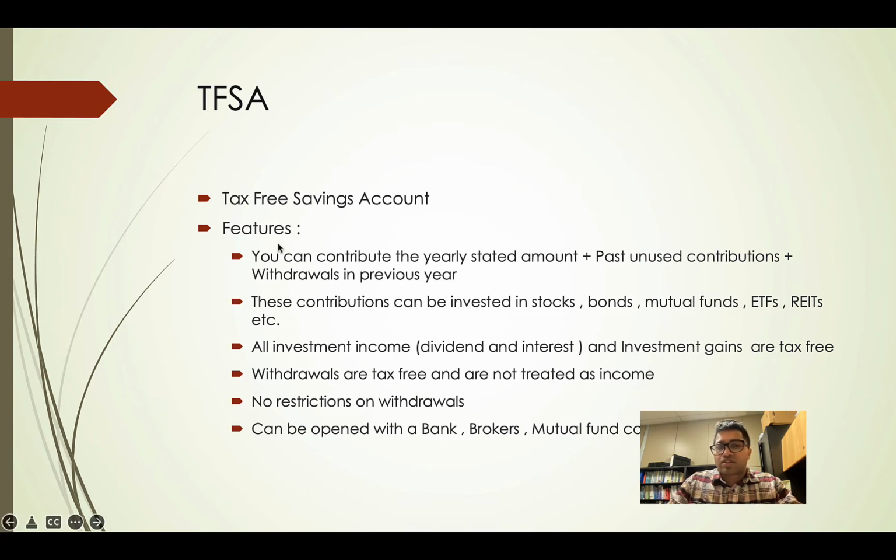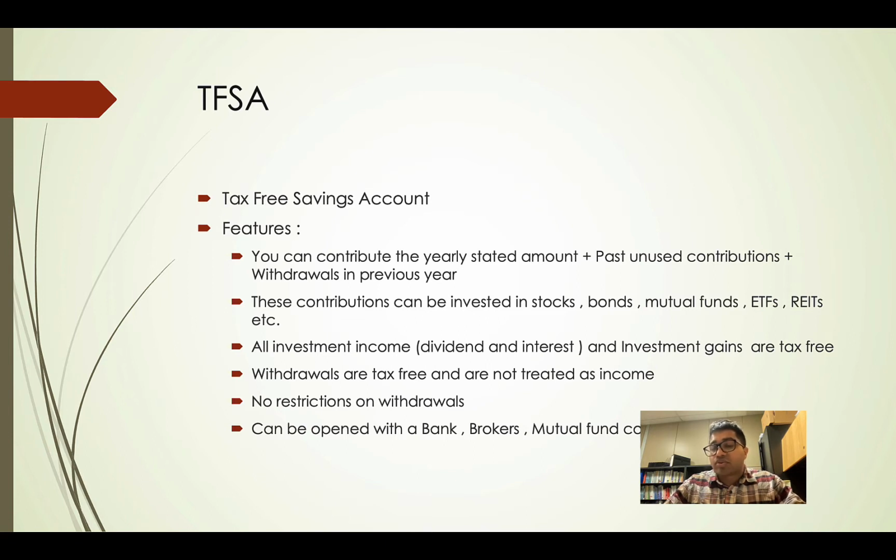So what are the features of it? You can contribute the yearly stated amount. In this year, 2022, it is $6,000 plus the past unused contributions that you have. So if you haven't contributed in the past, then you can contribute those amounts this year. Plus, if you have any withdrawals in the last year, you can contribute that too. Every year you get $6,000 from the government, from CRA.